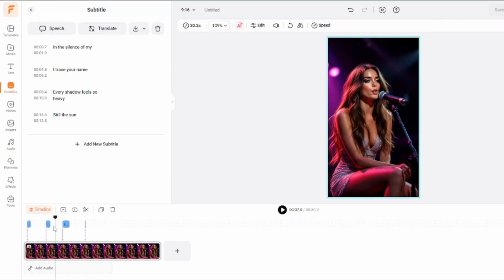So yeah, there you have it, guys. This is how easily you can create your AI music video short with the help of just one AI tool. You can create images in that. You can create your music even in that. And just for the lip sync, you will need another AI tool, that is Nim, and that is totally free. So yeah, this is how easy the steps are.